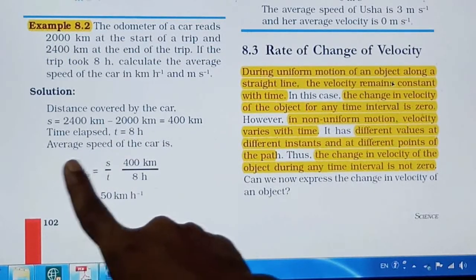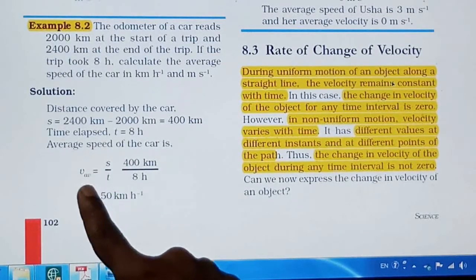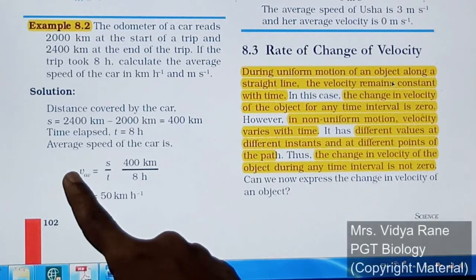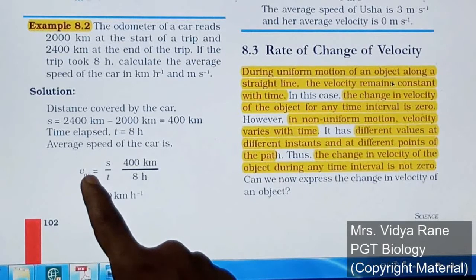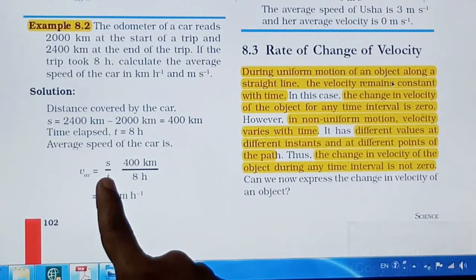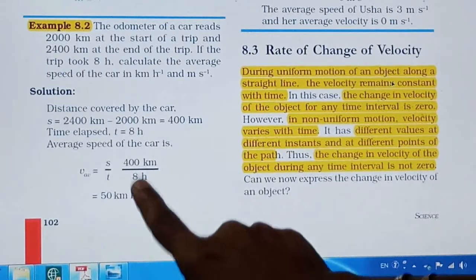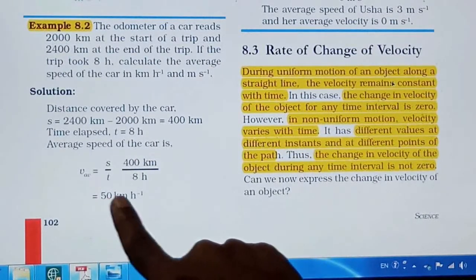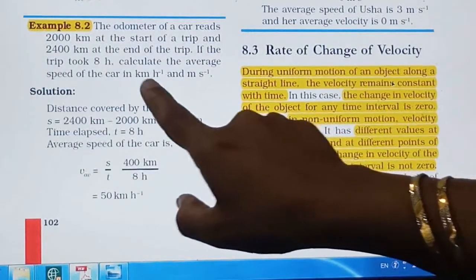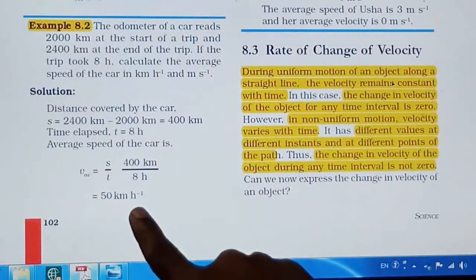Now what is the formula for the average speed of the car? That formula is V_av, where av means average and V indicates the speed. So average speed is equal to S upon T, where S indicates distance traveled and T indicates time. So 400 kilometer upon 8 hours. If you do the calculation, you will get 50 kilometer per hour. So this is the answer for kilometer per hour: the speed of the car is 50 kilometer per hour.